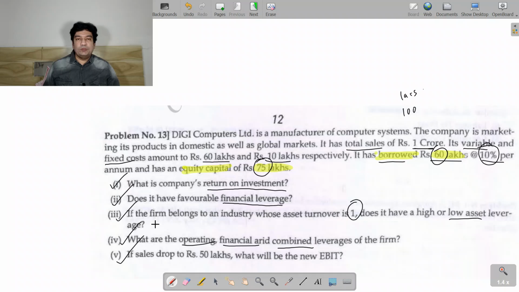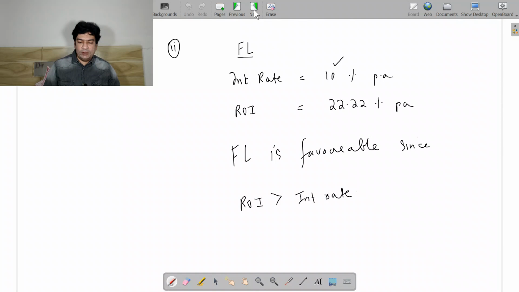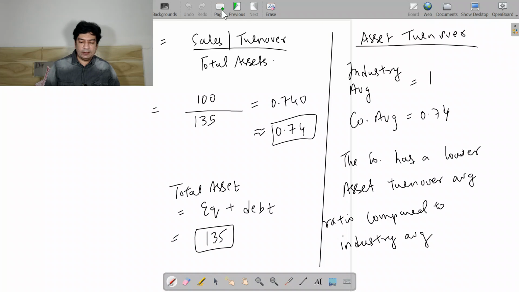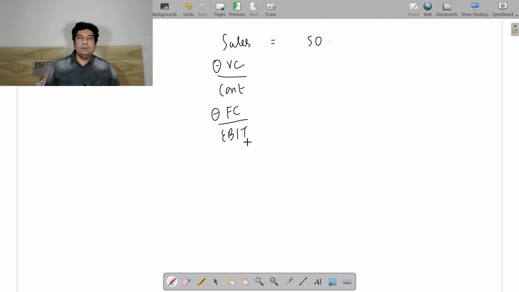Now the fifth part is, if the sales drop to 50 lakhs, what will be the new EBIT? So your sales are say 50 lakhs, minus variable cost will give you contribution, minus fixed cost will give you EBIT.